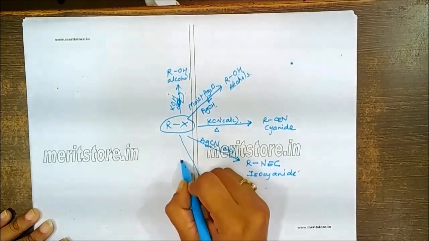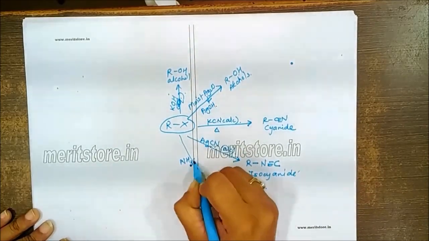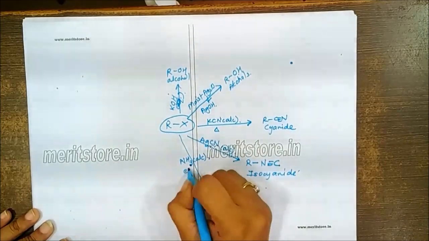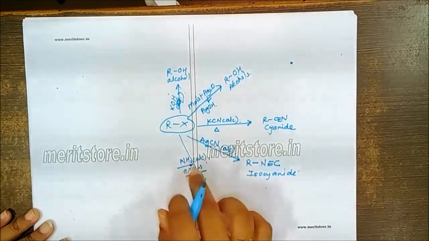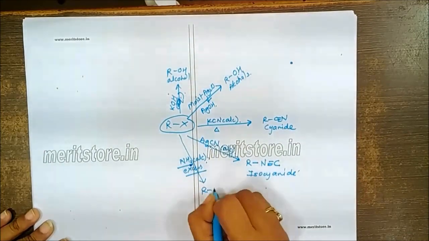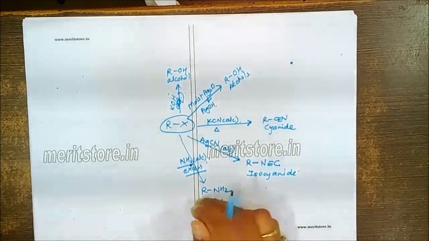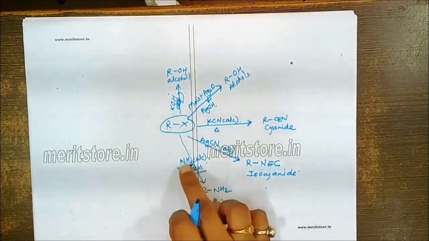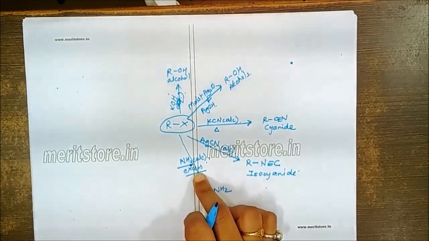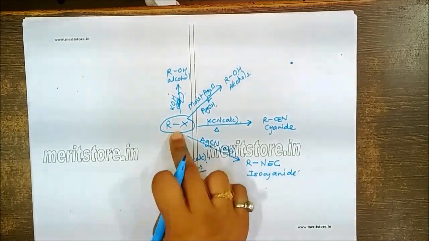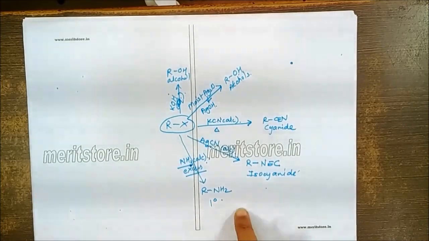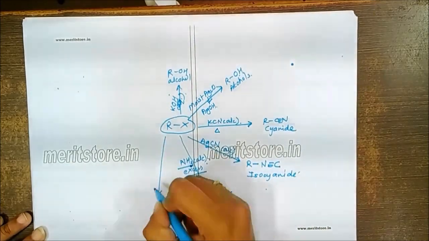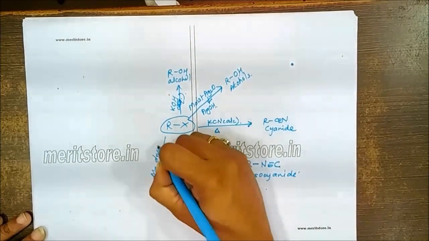We can heat this with ammonia, provided you have taken alcoholic ammonia, and this ammonia has to be taken in excess. If you take this in excess, then we get formation of the corresponding primary amine. So it is simple. The byproduct is HX, NH2 is replacing that X. Why is it written that NH3 is there in excess? Because if you use alkyl halide in excess, this primary amine will further turn to secondary amine, then tertiary amine and then quaternary amine.